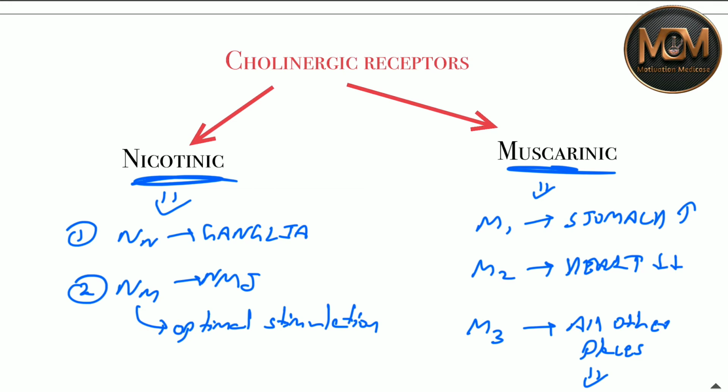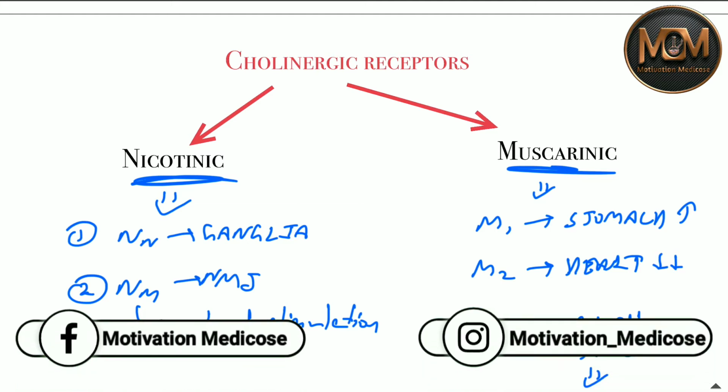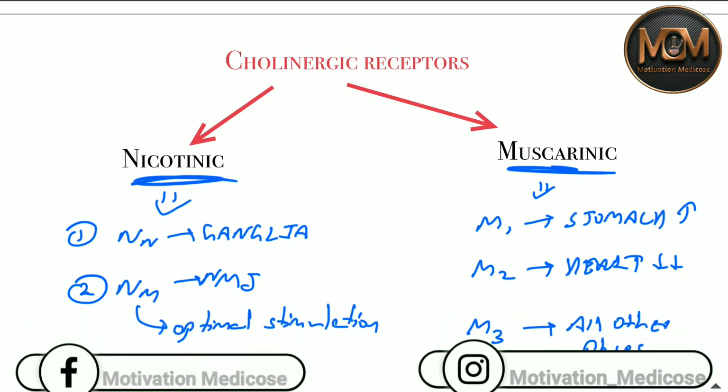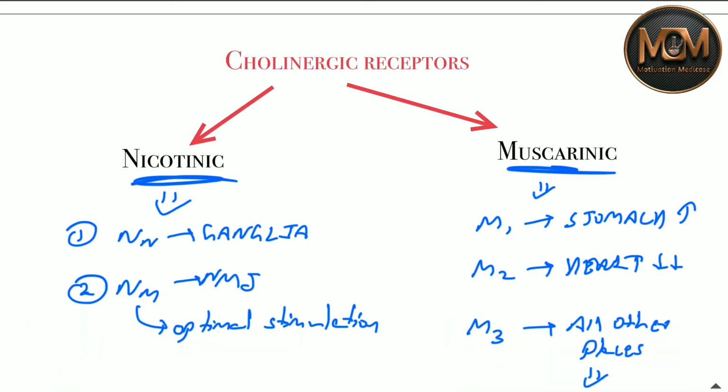So basically this acetylcholine is not going to just stay. Basically it's going to bind, so it binds to the cholinergic receptors. There are two types of cholinergic receptors. The first one is the muscarinic and the second is nicotinic. Nicotinic is part of two types, NN and NM.